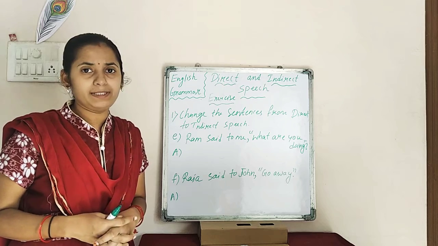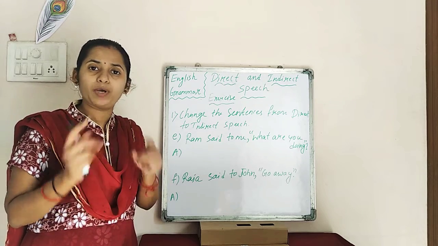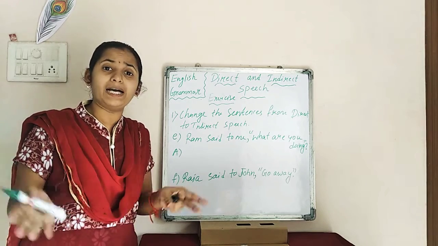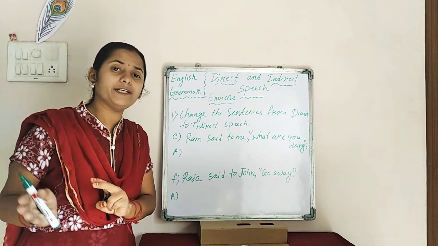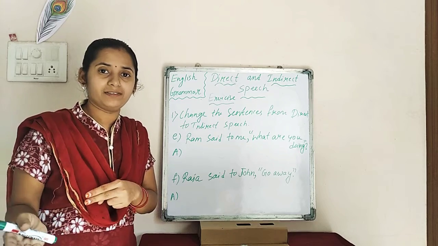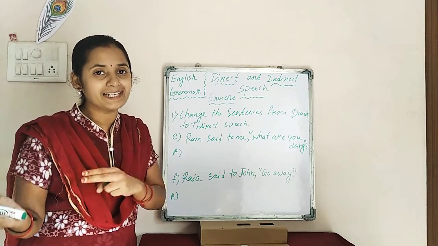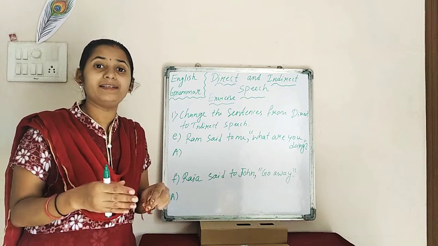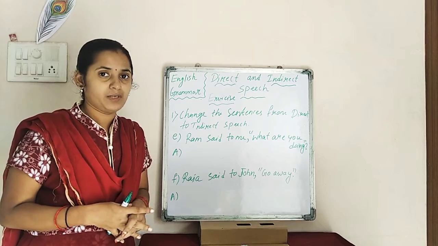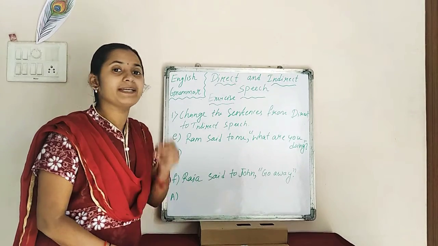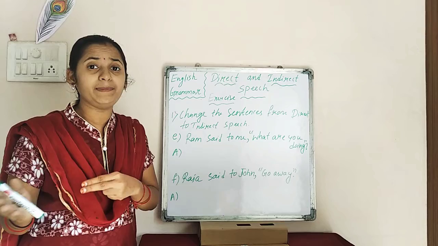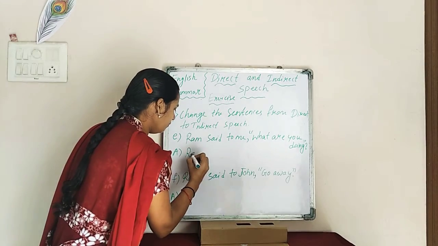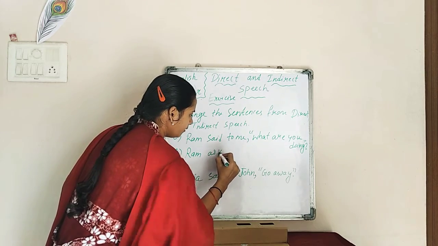So always remember that when you are changing the question in the direct speech into indirect speech, at that time you have to use ask or order. Not only that. Normally what we do, he said that, she said that. But when we are using a question in the direct speech, at that time we can use ask. So here Ram said to me can be written as Ram asked me. Why? Because that is a question. Right? So here you can see that Ram asked me